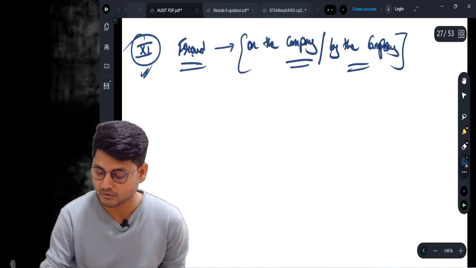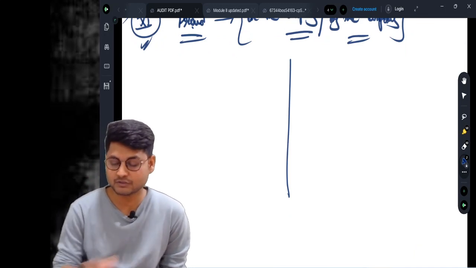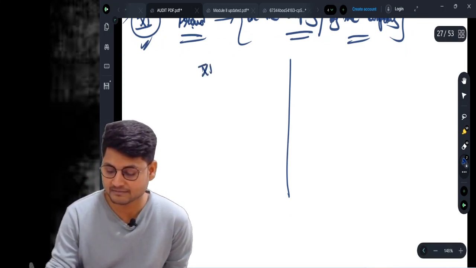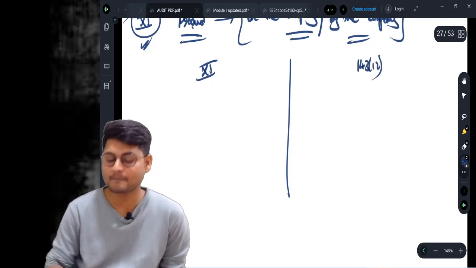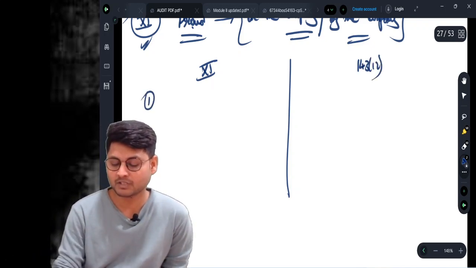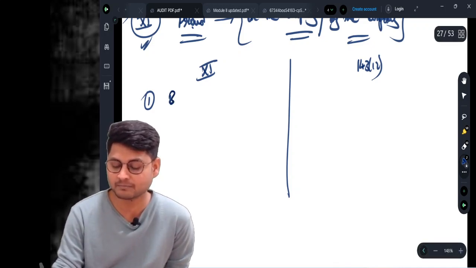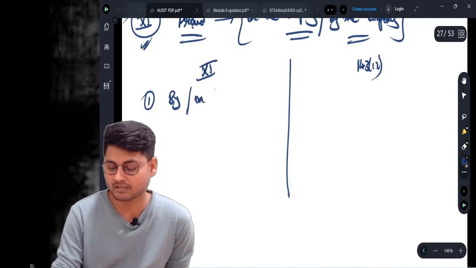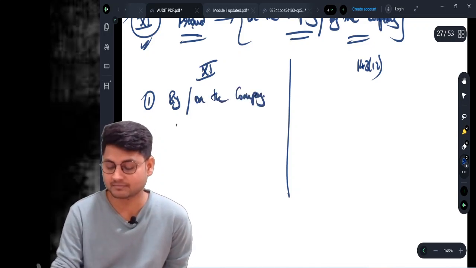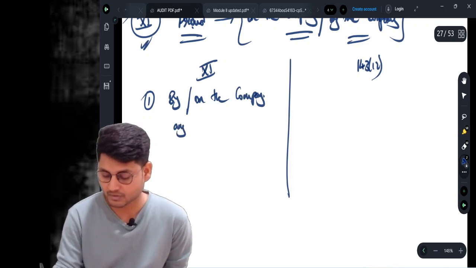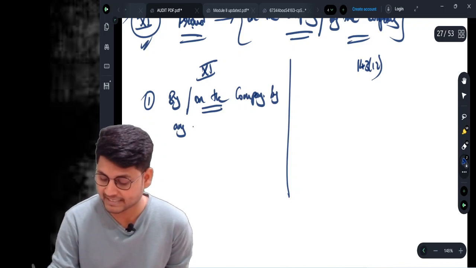So if you have to find the difference between these two, write clause number 11 here and 143 subsection number 12 here. Point number 1, what you can identify is that clause 11 covers both sides. Fraud can be by or on the company, by anyone.